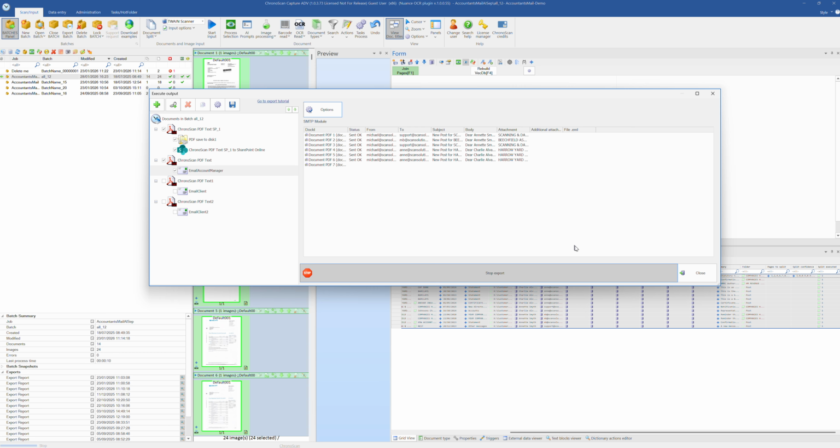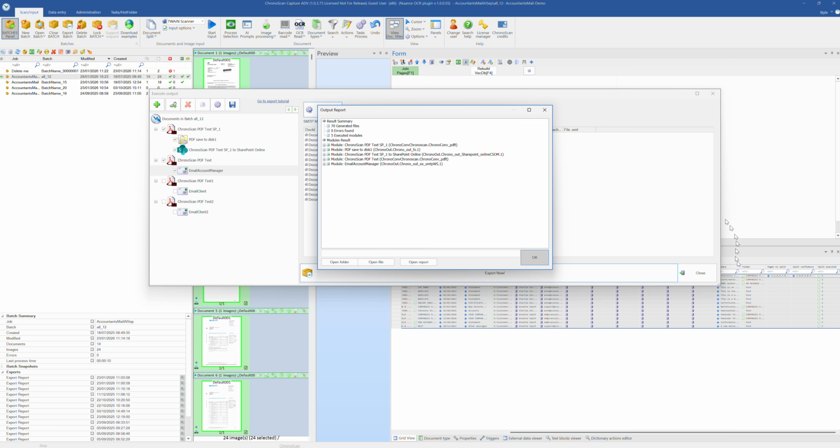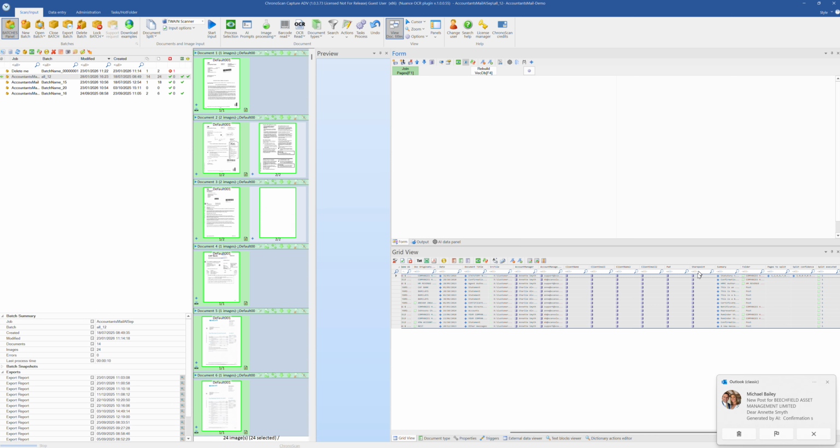Traditionally, no doubt, each piece of mail would be scanned individually, probably on a multifunction scanner, probably saved on a desktop, then opened, a note made about what the document's about, then renamed, and then manually filed into SharePoint or the account system. So this just removes that whole labour-intensive process. So that's it. All exported, all emailed, all saved.